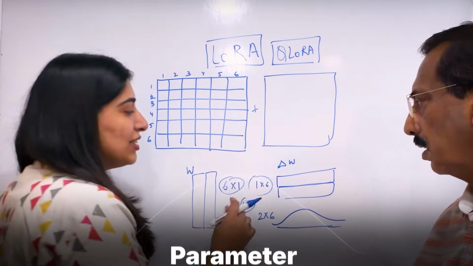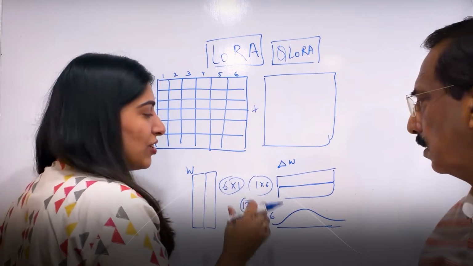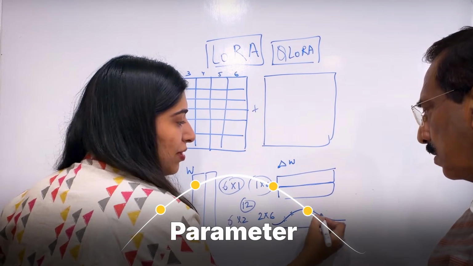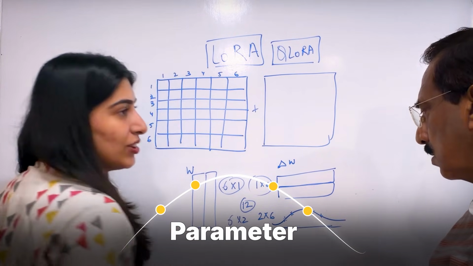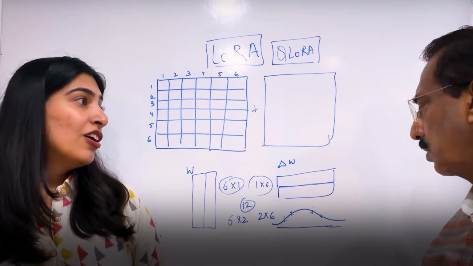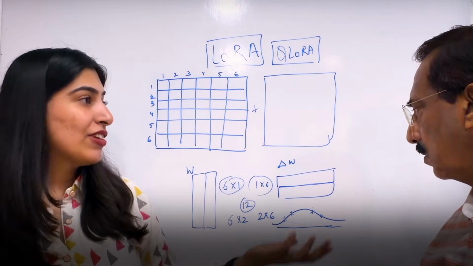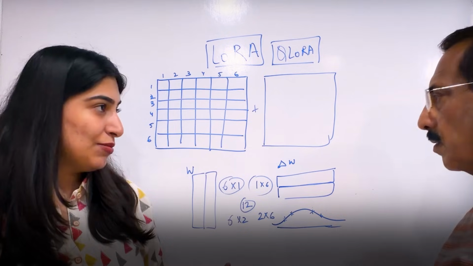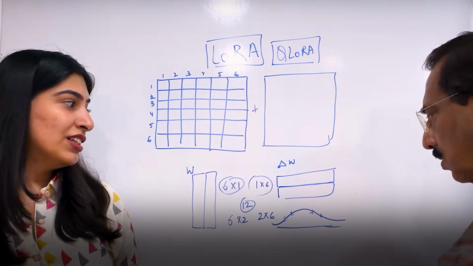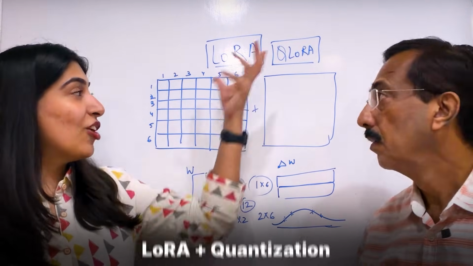The same applies to weights and biases, and every parameter can be represented using 4 bits on this curve. So instead of representing everything in 32 bits or 16 bits, you represent using only 4 bits that are there on this curve. So that is how quantization works.